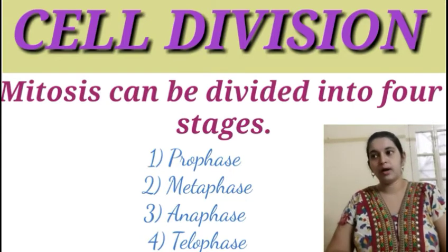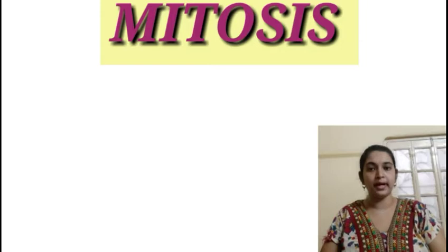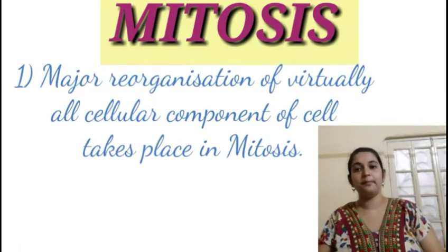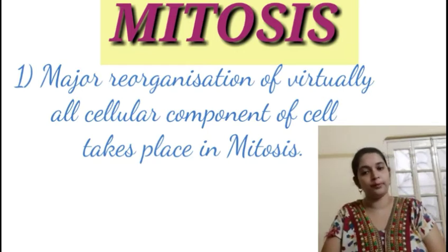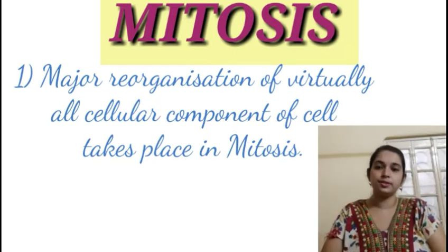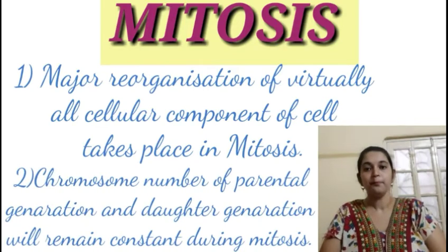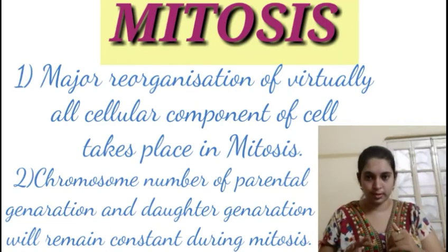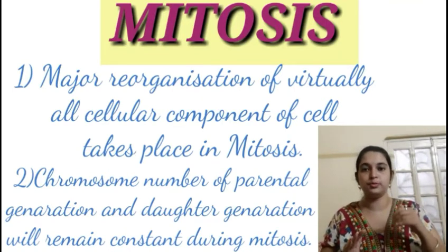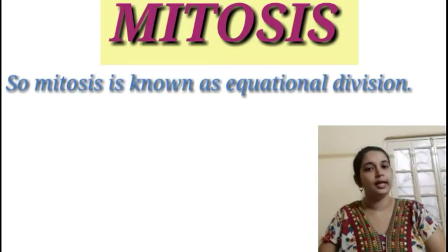Now as we enter into mitosis, we enter into the second phase of the cell cycle. Mitosis is the phase where major cell reorganizations of virtually all the cellular components will take place. Mitosis is known as the equational division. Why? Because in mitosis, the chromosomal constitution of the parental generation and the new daughter cells which will be formed will remain constant. That is why it is known as the equational division.